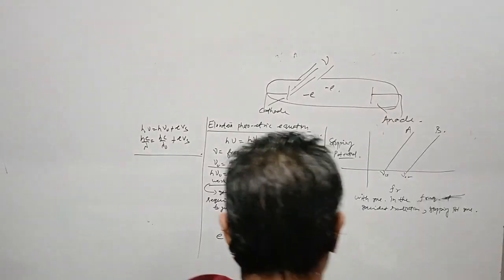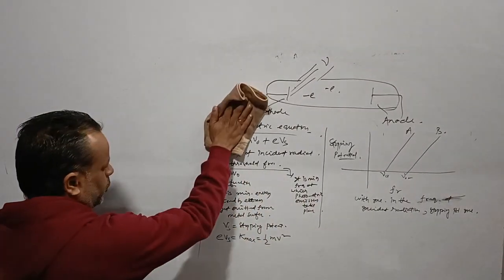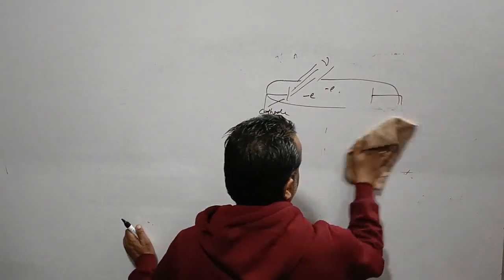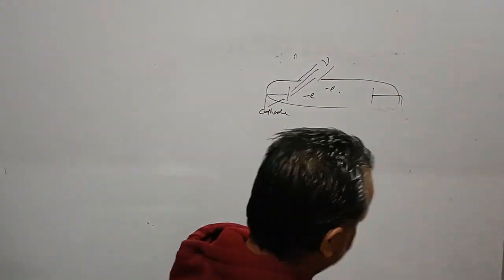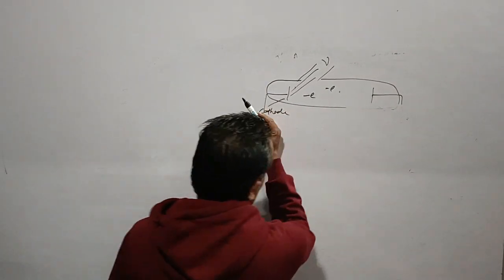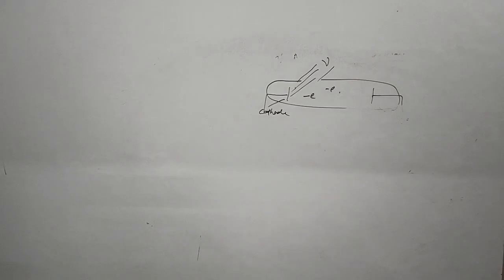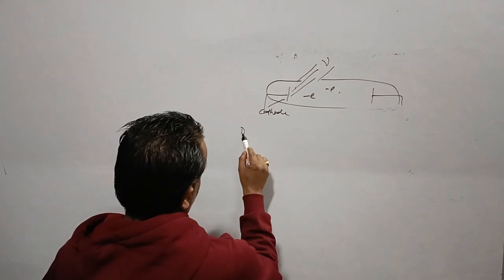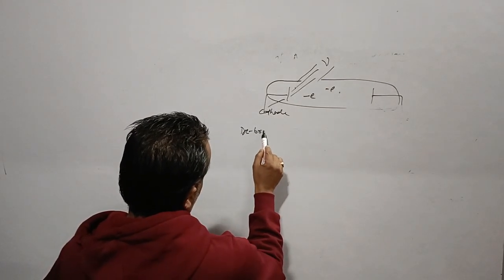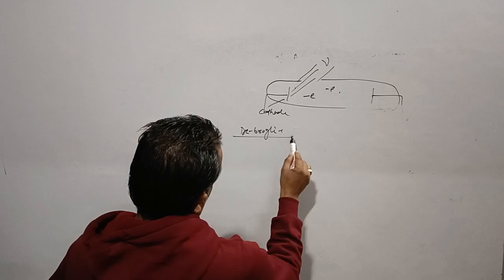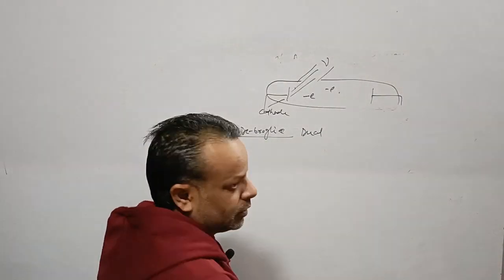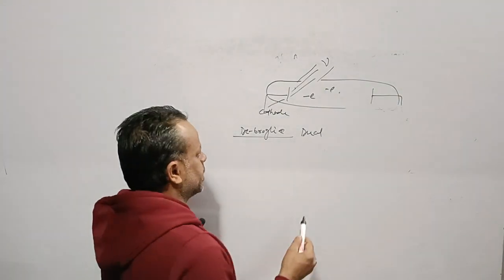Then we will go for the de Broglie dualistic hypothesis. It talks about the dual nature of matter, meaning wave nature as well as particle nature.